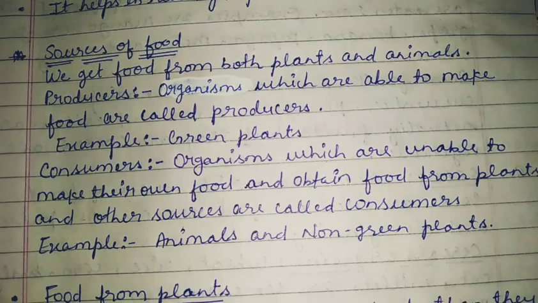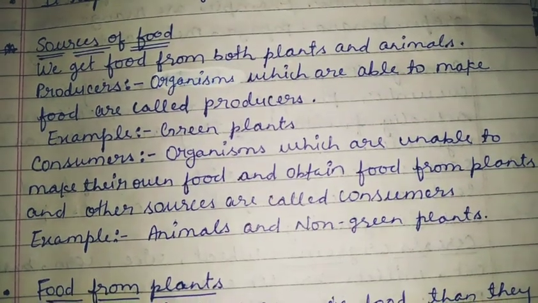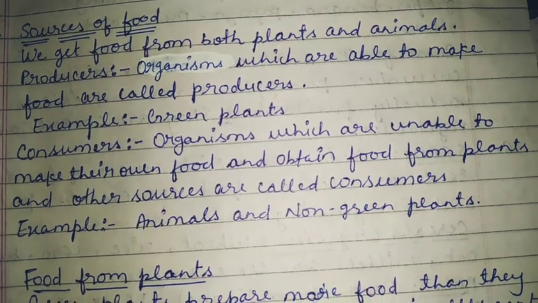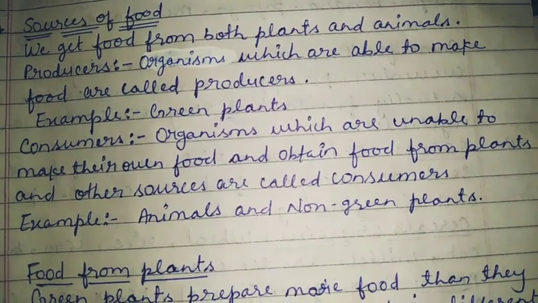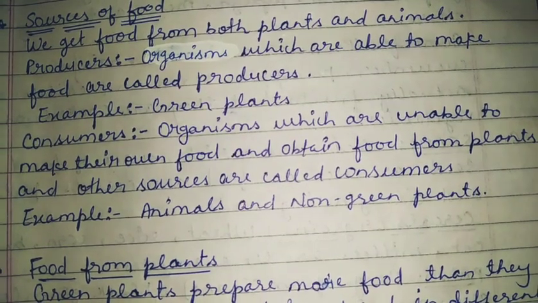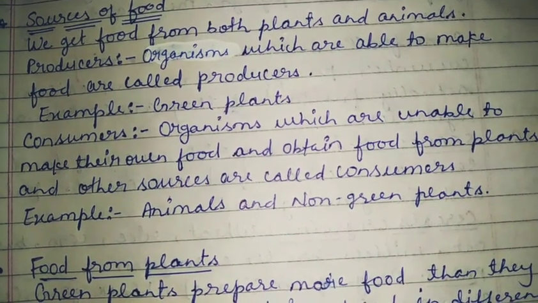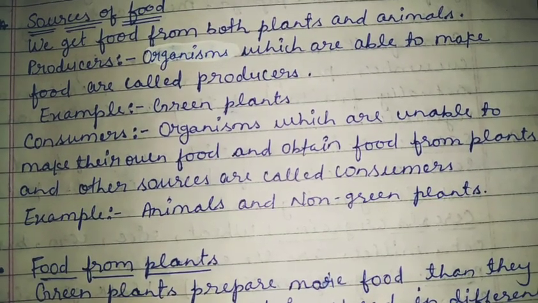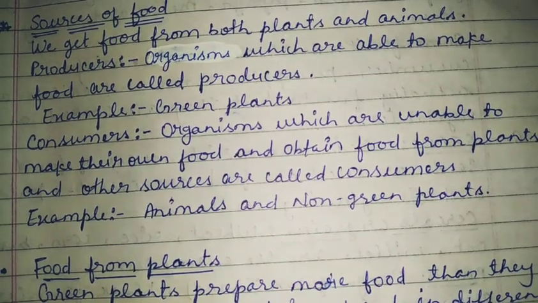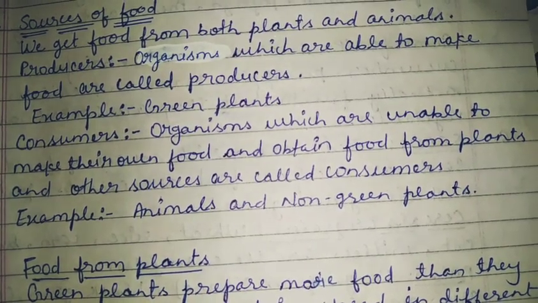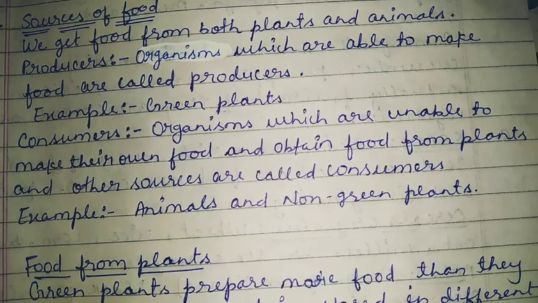That means they are the organisms which cannot perform the process of photosynthesis and they cannot make their own food. Instead of that, they depend on plants or producers for their food. Examples: animals and some non-green plants.